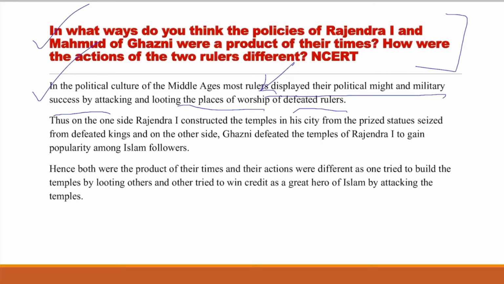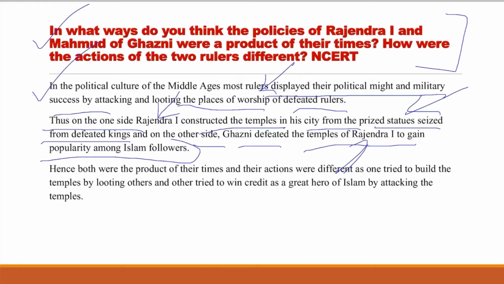Thus, on the one side, Rajendra I, the Chola ruler, constructed temples in his city by collecting many prized articles seized from the temples of defeated kings. On the other side, Mahmud of Ghazni attacked temples, for example the temple of Somnath, to gain popularity among Islam's followers.